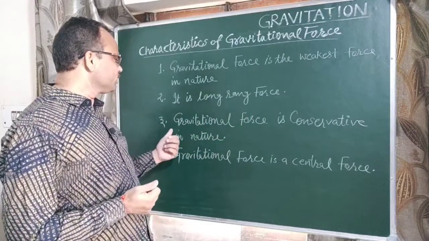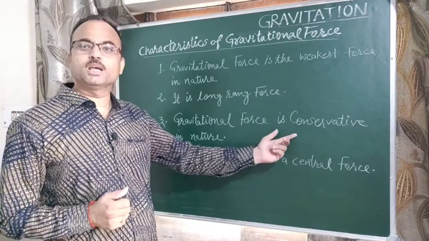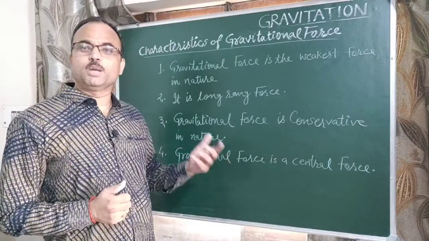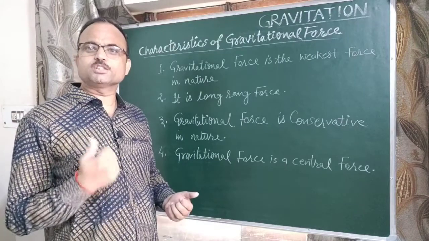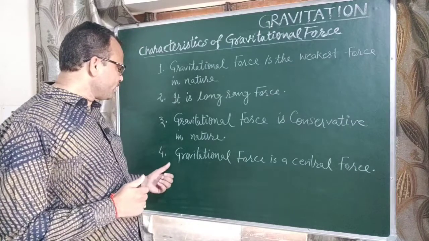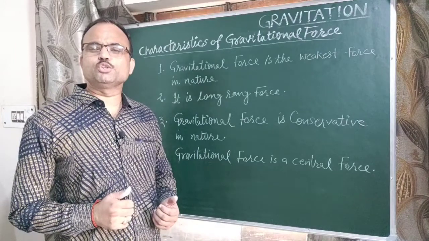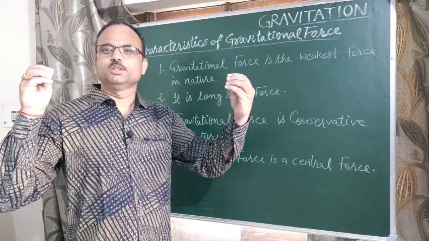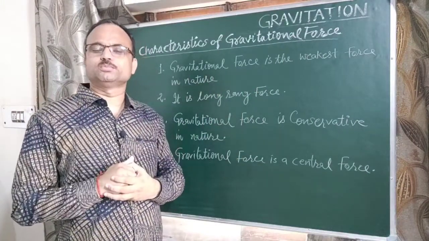Third important point is gravitational force is a conservative force. Conservative force means work done by this force depends only on initial position and final position. It does not depend on the path followed by the body. Now last important point is gravitational force is a central force, meaning these two forces act along a line which joins the two bodies.